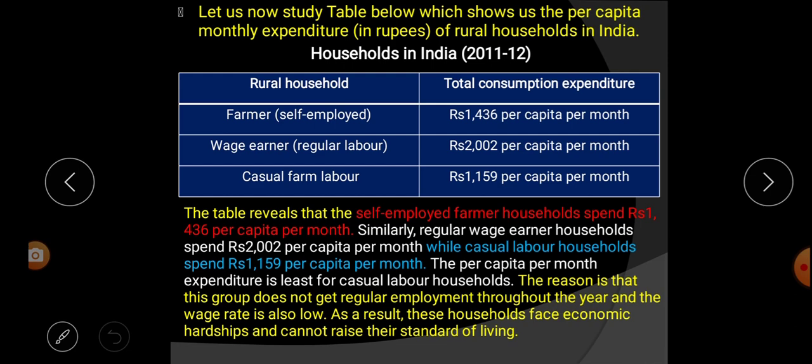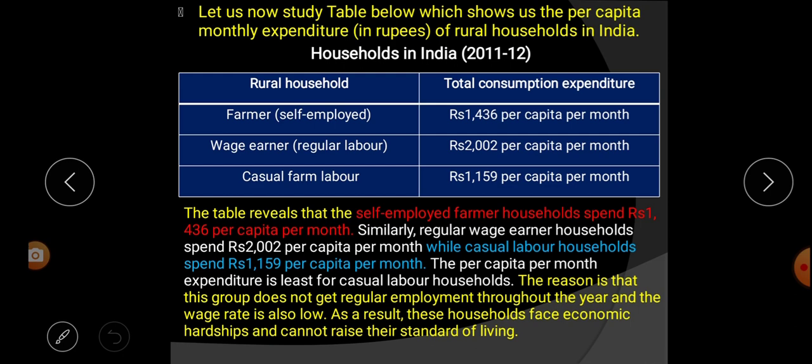That means a farmer spends 1,436 for each person in a month. Next, wage earner or regular laborer, they spend 2,002 rupees for each person, and casual farm labor they spend 1,159 rupees. The table reveals that self-employed farmer households spend 1,436 per capita per month. Similarly, regular wage earners' households spend 2,002, and casual laborers 1,159.